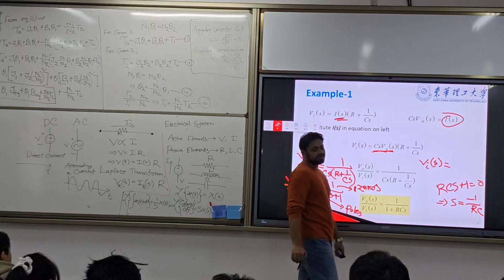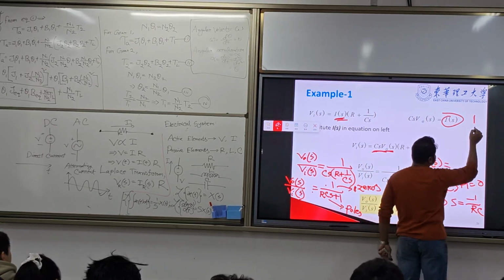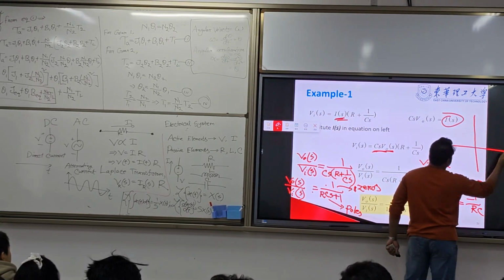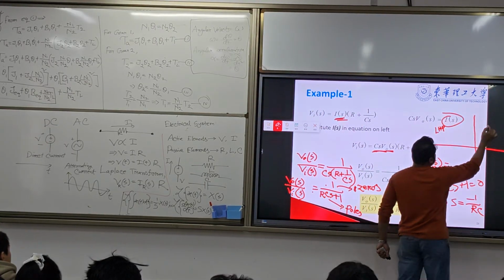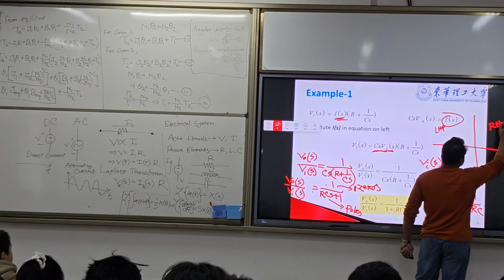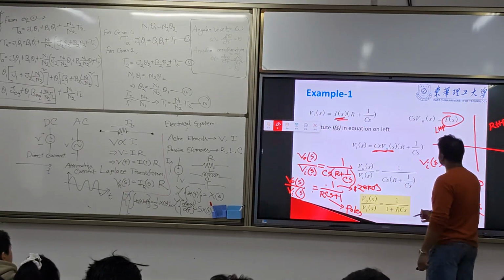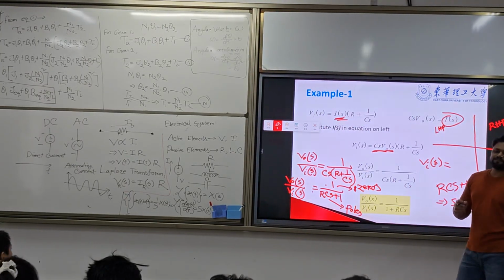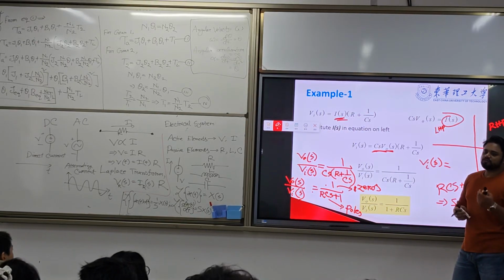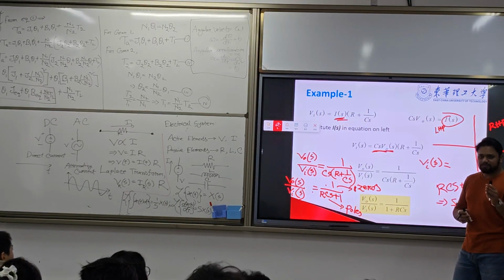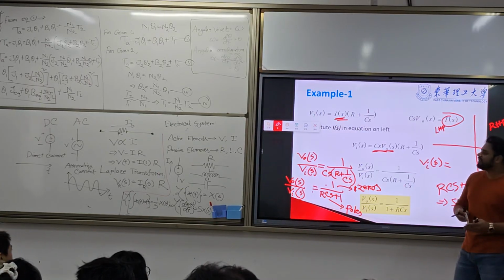Now how do you find the stability of the system? I already told you in our previous lecture: this is called LHP and this is RHP, left half plane and right half plane. For a stable system, all the poles have to be in the left half plane.